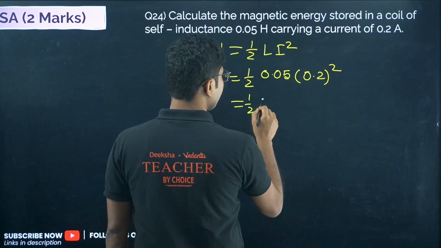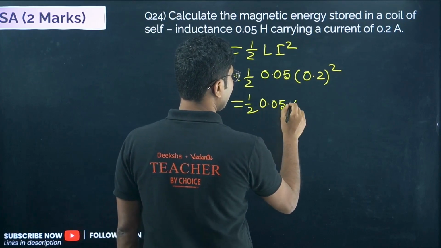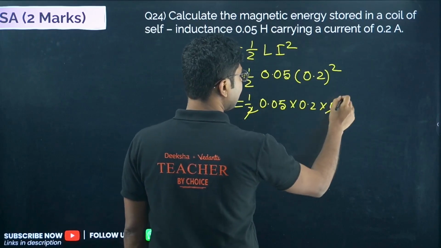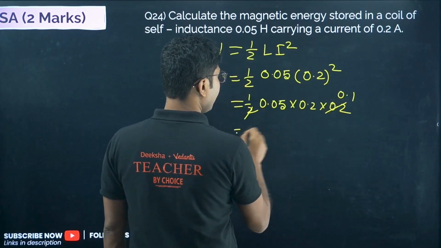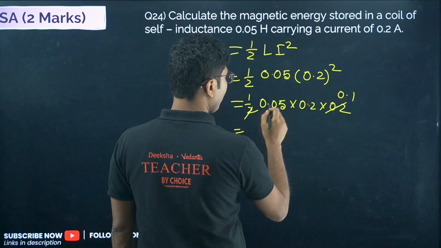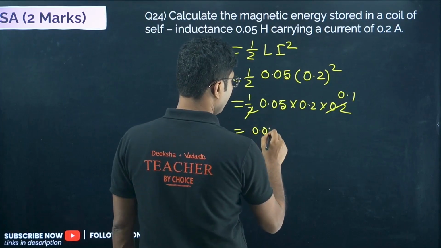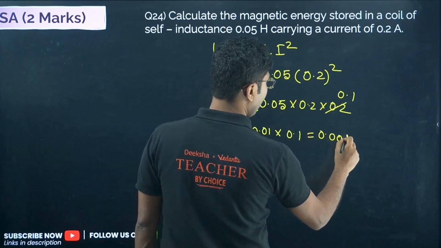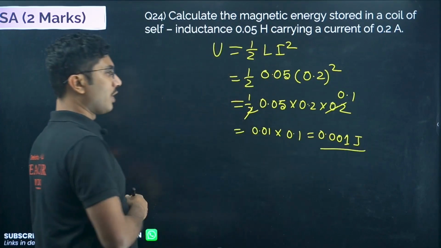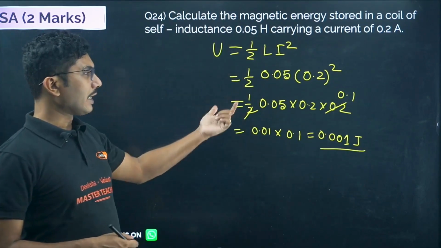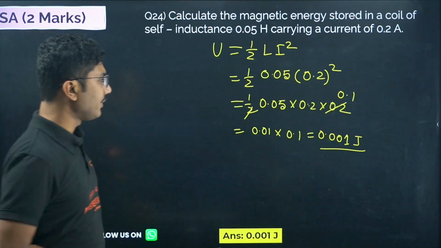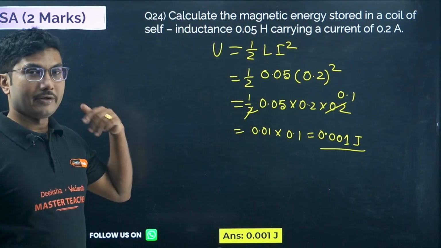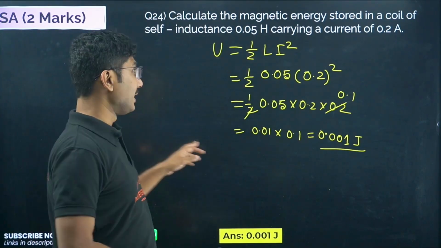Okay, half into 0.05 into 0.2 into 0.2. So it will cancel, you get 0.1, or 0.2 into 0.05 is 0.01 into 0.1, that is 0.001 joules. SI unit of work done, energy is joules, so the correct answer is 0.001 joules, and if you solve it, you will get full 2 marks. Simple answer, nothing to worry, you can even use your simple calculator to calculate it.